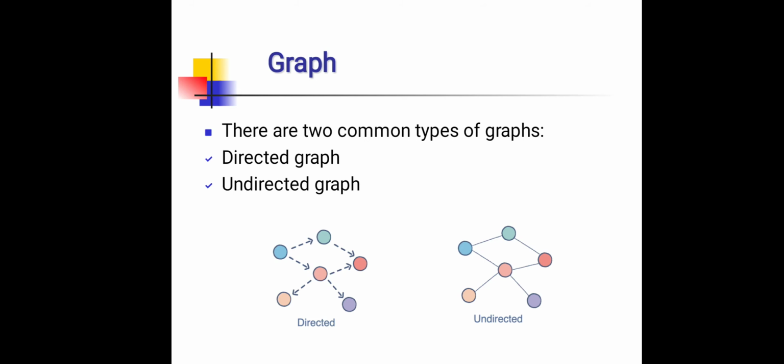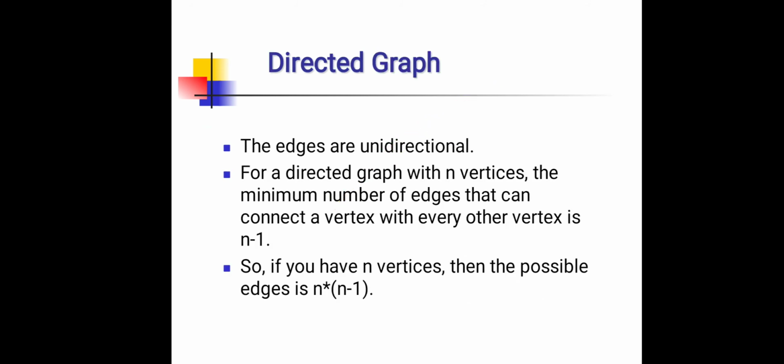There are two common types of graphs used, and these are directed graph and undirected graph. This figure shows that a directed graph follows direction and an undirected graph shows no direction. Directed graph: in a directed graph, the edges are unidirectional.